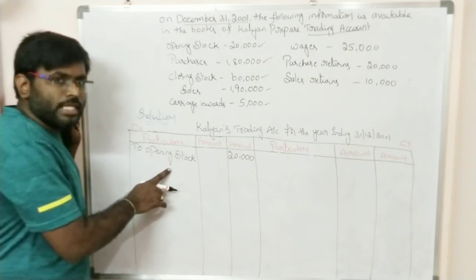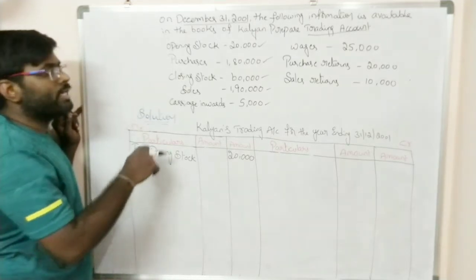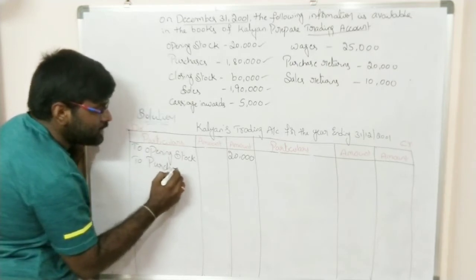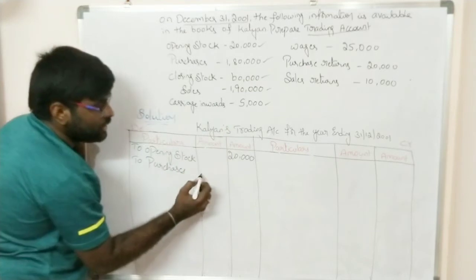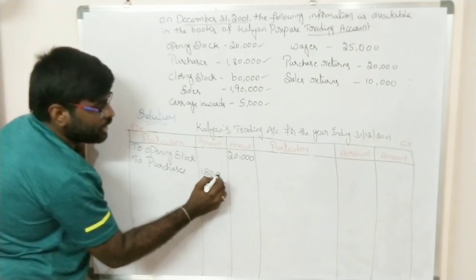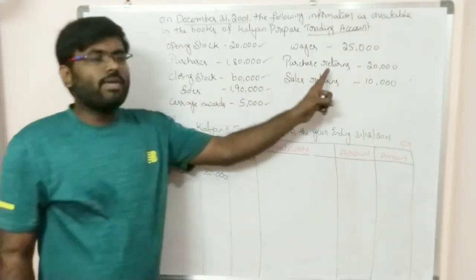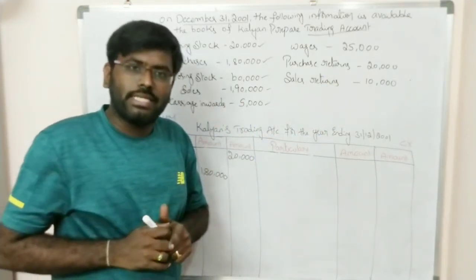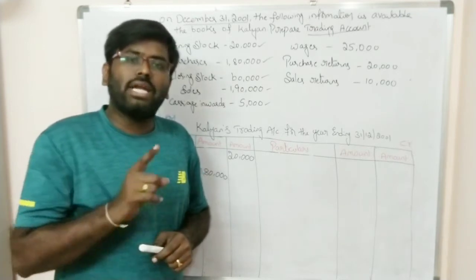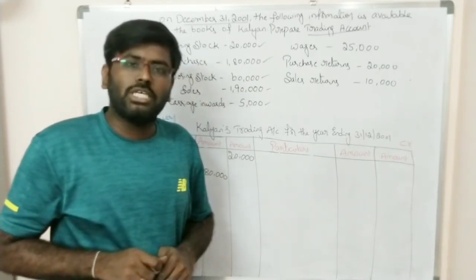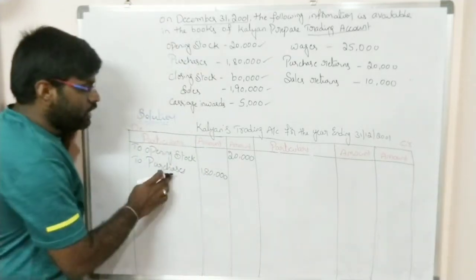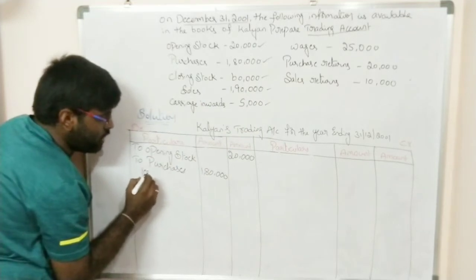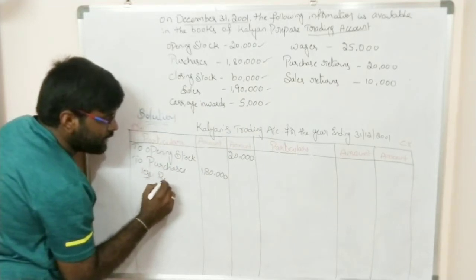Once the opening stock has been recorded, then go for recording the purchases. The amount of purchases is 1,80,000. And here we also have purchase returns. Whenever you have purchase returns or sales returns, the return should be deducted from the total amount of purchases or sales. So now purchases is 1,80,000 and we have purchase returns, so less purchase returns.